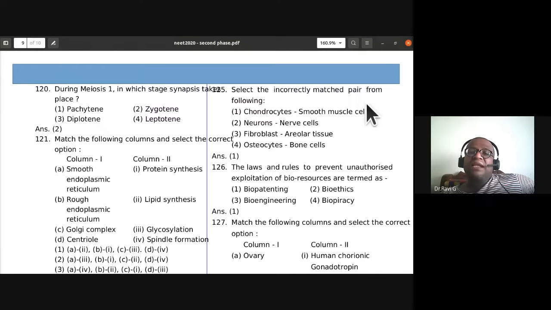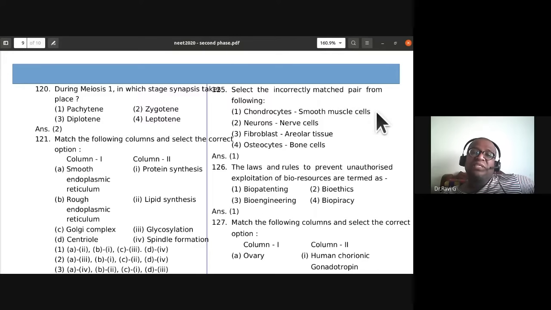Select the incorrectly matched pairs from the following. Chondrocytes, it is cartilage cells, not smooth muscle cells. Then neurons, nerve cells, fibroblasts, areolar tissue, osteocytes, bone cells. First one, chondrocytes, it is the cartilage cells. So smooth muscle cells is wrong. So the first one is the odd one, or the incorrectly matched pair.